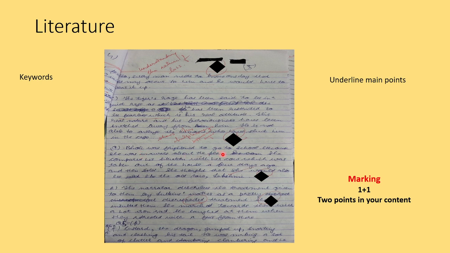So for example, I'll give an example of this question. The question here is, why was Bholi frightened to go to school? She was frightened because she was unaware about the place. She compared her situation with her cow, which was taken out of the house a few days ago and then sold. So these are 2 points. Bholi was frightened because she was unaware. That is 1 point. Then she compared her situation with the cow, which was taken out of the house a few days ago and then sold. That is the second point. So that means you get the 1 mark for content.